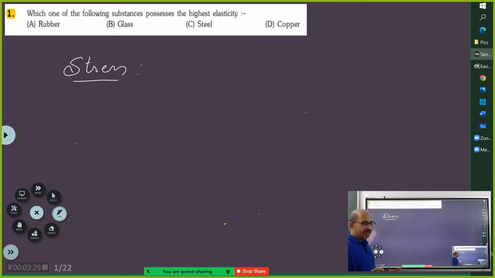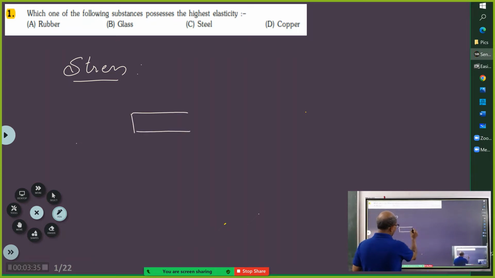Anyways, stress is what? See, now, physics is very simple. You just have to imagine properly. So there is a body kept here. Its length is L. Now, if you apply force to this, what happens? This body will deform. So if you take this length, this deformation is dl on the application of force.